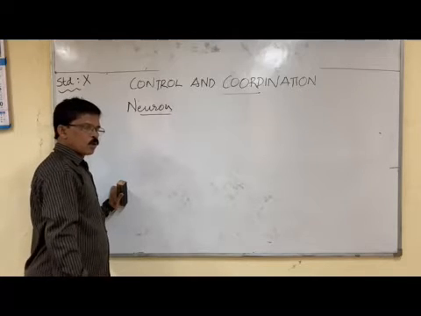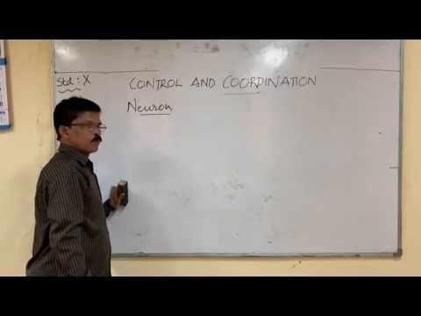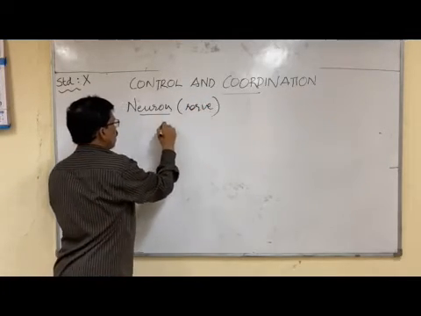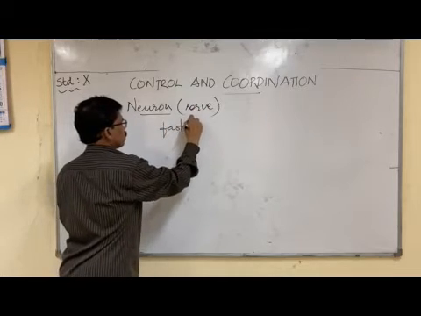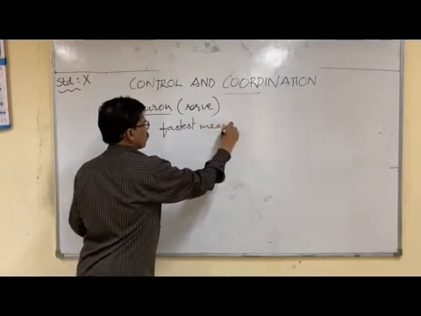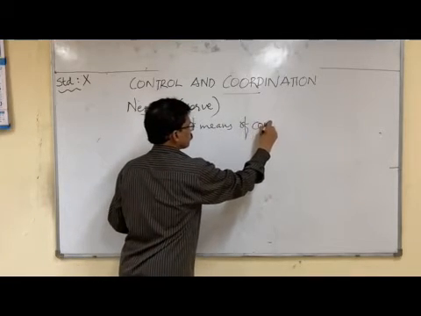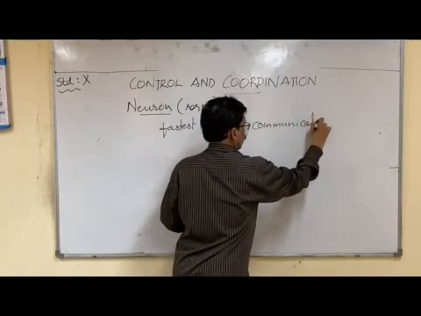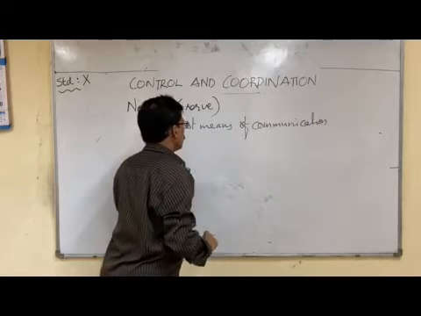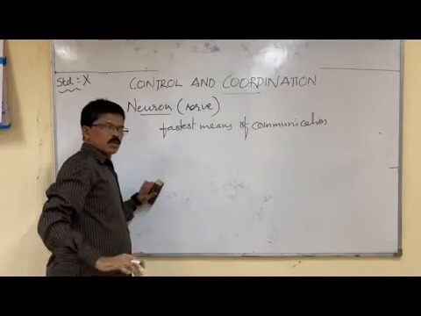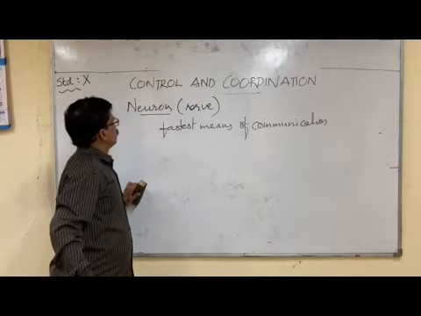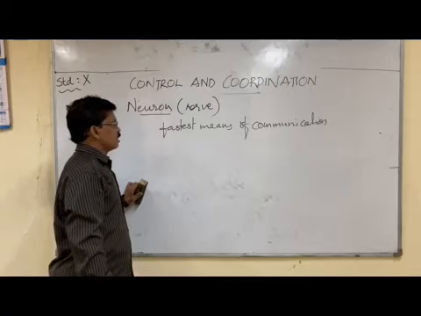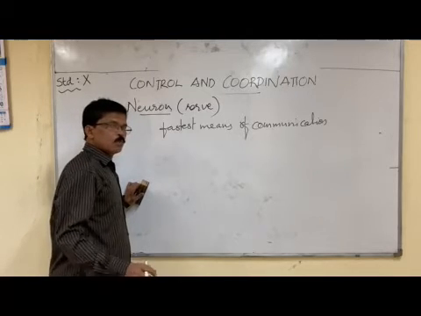Neurons or nerves are the fastest means of communication in our body. It means that the nerve impulse, or nerve information or messages, pass within a fraction of a second from the brain to all body parts.